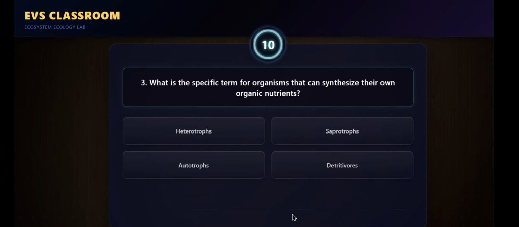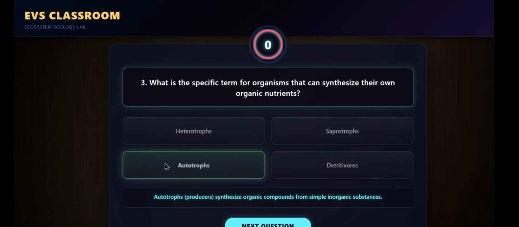What is the specific term for organisms that can synthesize their own organic nutrients? Autotrophs synthesize organic compounds from simple inorganic substances.